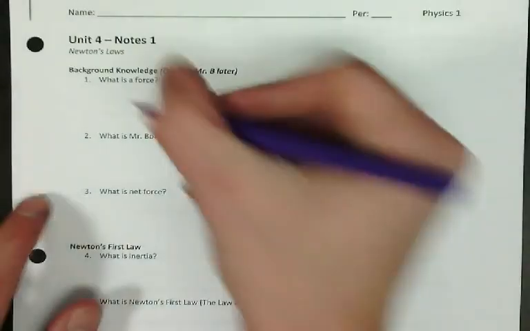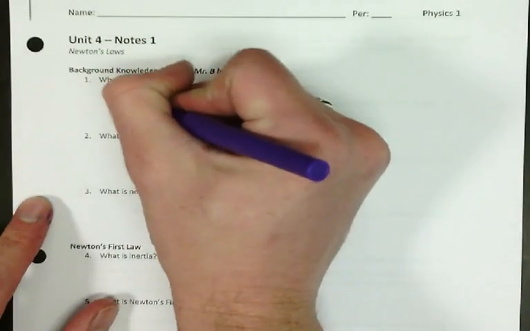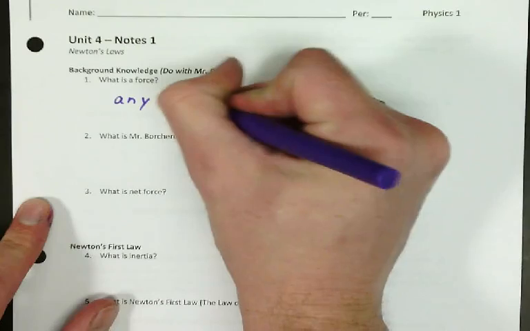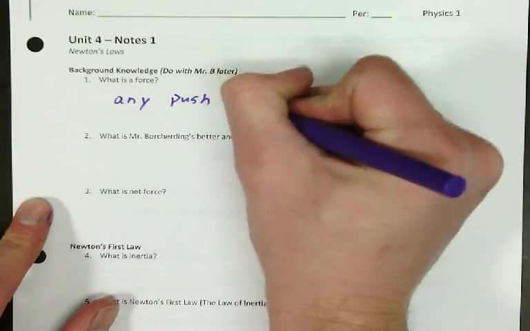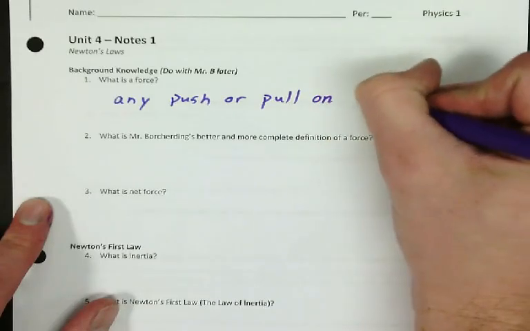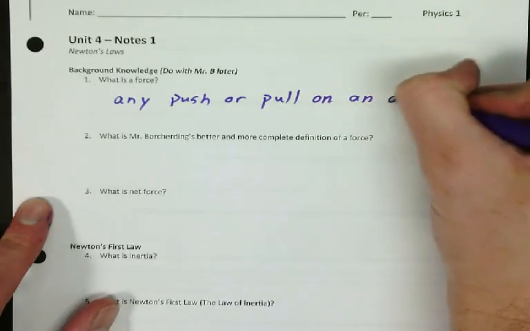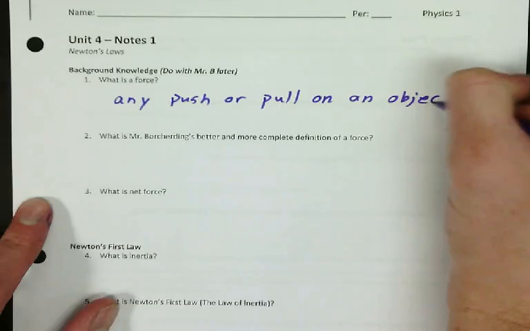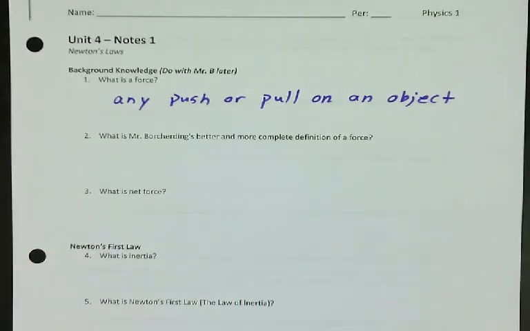Simple definition for force is any push or pull on an object. Now, I don't mean it has to be a literal push or a literal pull.